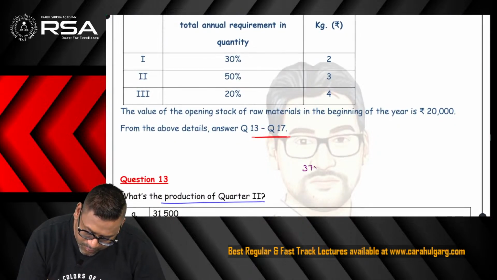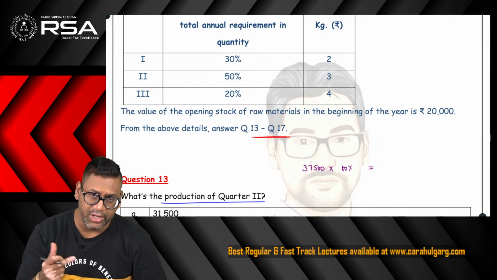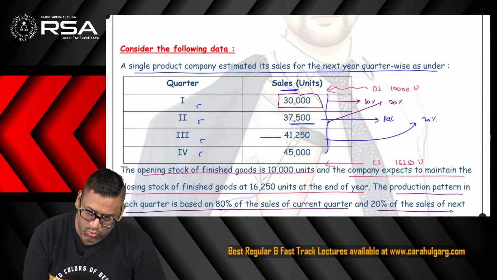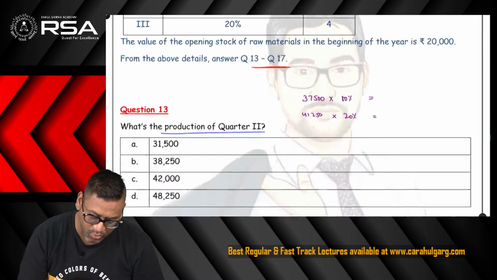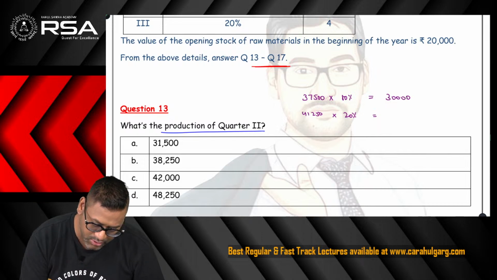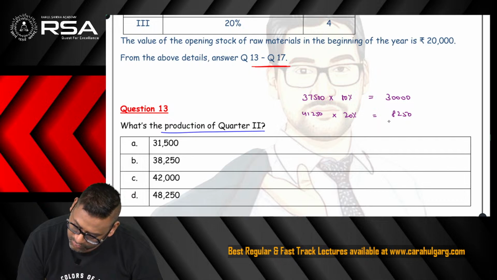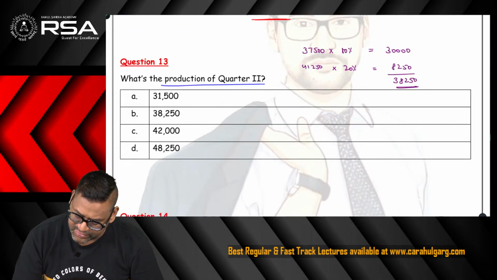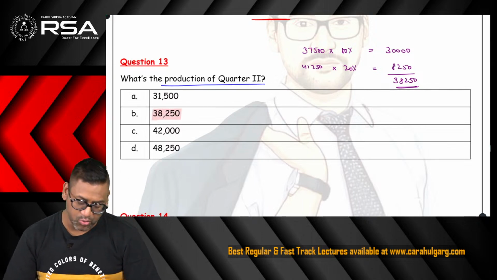37,500, the current sales of a quarter, whatever it is, you have to take 80% of that, and of the next quarter sale you have to take 20%. So 41,250 into 20%. Okay, let us solve. 37,500 into 80% becomes 30,000 and 41,250 into 20% becomes 8,250. Total 38,250. Yes, it's a 5-star question in our book, very important. So this is the correct answer, 38,250.